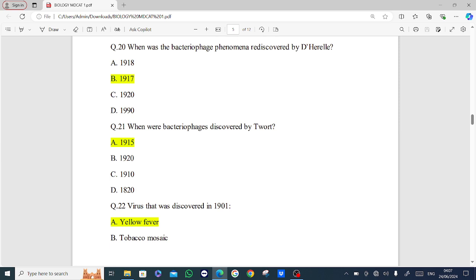Next MCQ is, when were bacteriophages discovered by Twort? Options are 1915, 1920, 1910, 1820. Answer is option A, 1915.